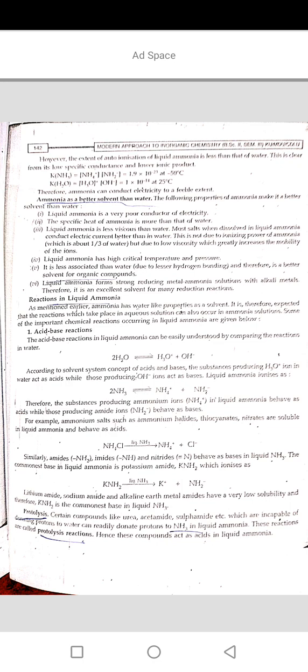Lithium amide, sodium amide, and alkaline earth metal amides have a very low solubility and therefore KNH2 is the commonest base in liquid NH3. Protolysis. Certain compounds like urea, acetaldehyde, sulfonamide, etc., which are incapable of donating protons to water, can readily donate protons to NH3 in liquid ammonia. These reactions are called protolysis reactions, hence these compounds act as acid in liquid ammonia.